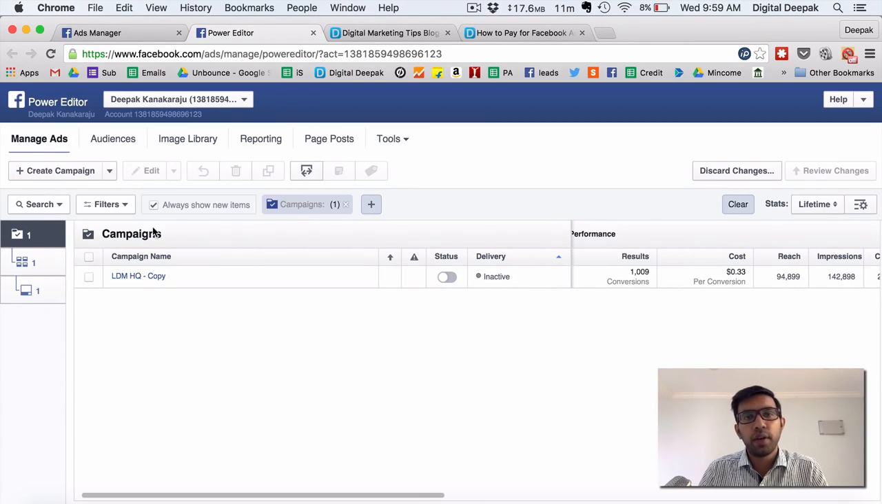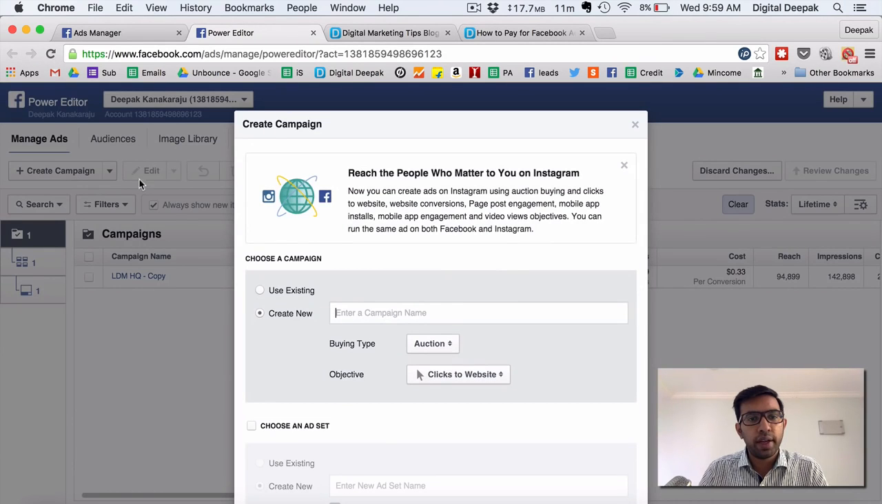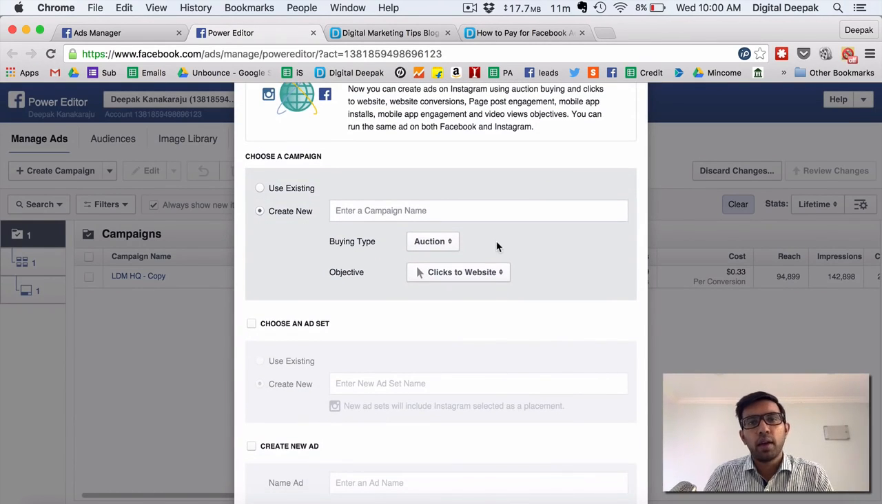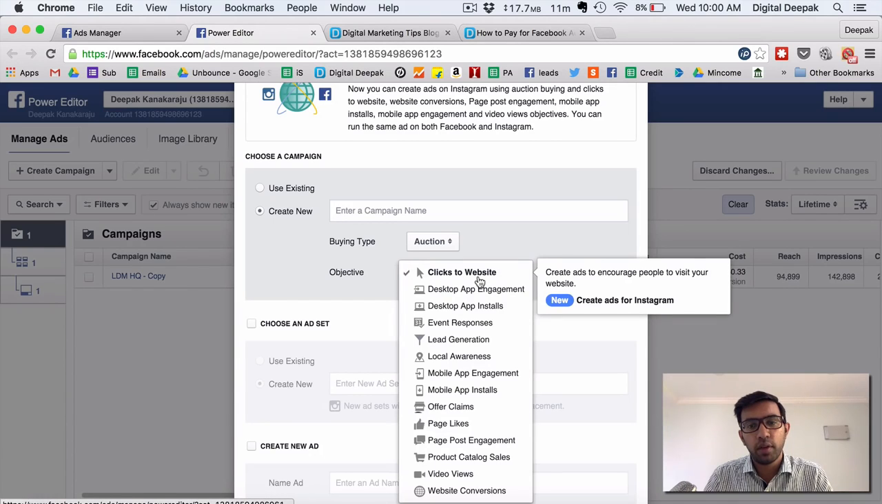I will show you the different types of campaigns that you can run with Facebook. You have to click on Create Campaign. I recommend the auction type of advertising because in the auction type you will be paying only a little bit more than what the previous bidder is paying, right? Here you can create a new campaign, you can select buying type, and these are the different types of campaign that you can run on Facebook.